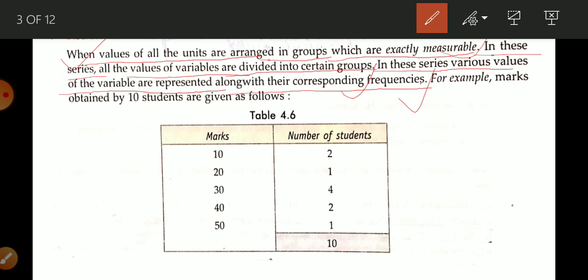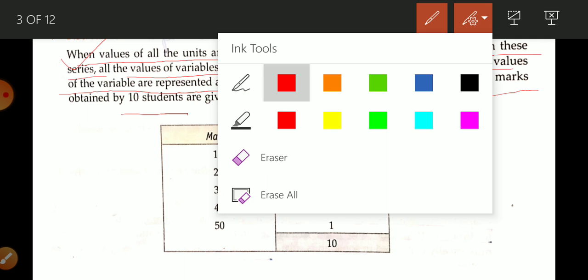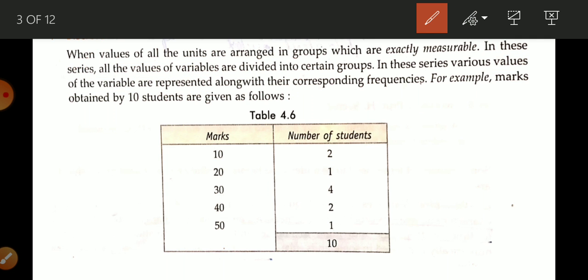Here is one example. This table is related to 10 students who have obtained marks in a test. We discussed that this is the series in which data are arranged in groups which are exactly measurable. What does it mean?